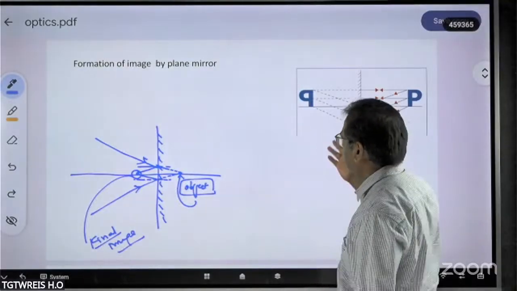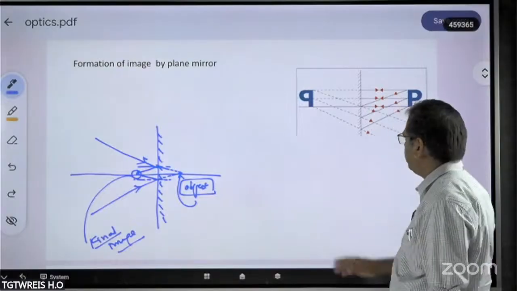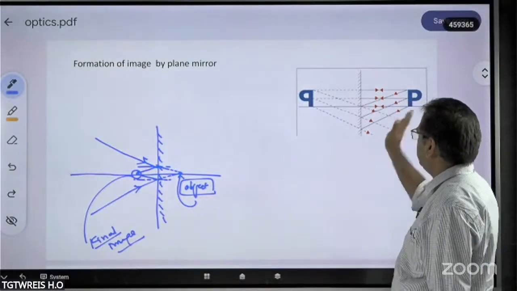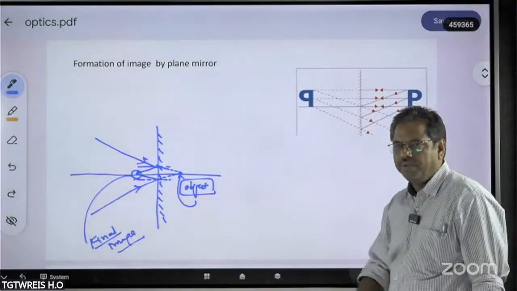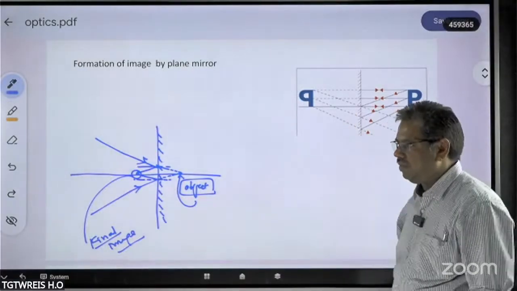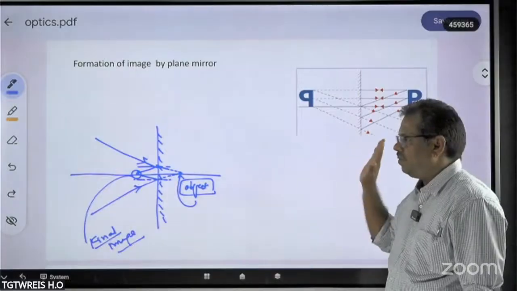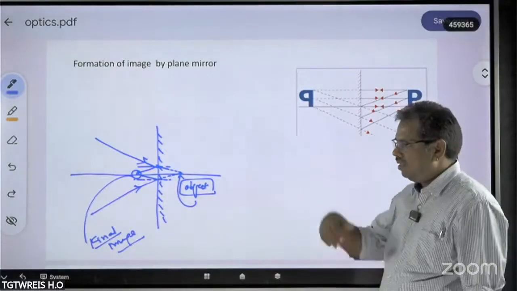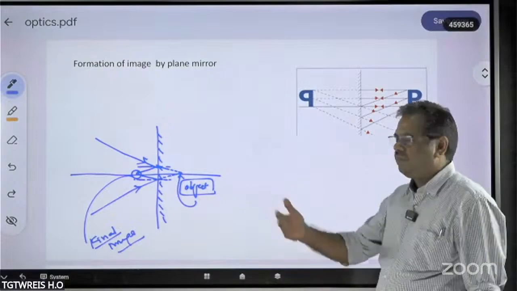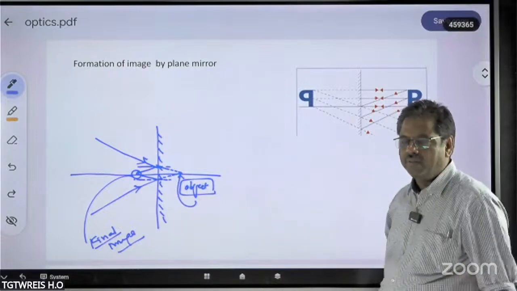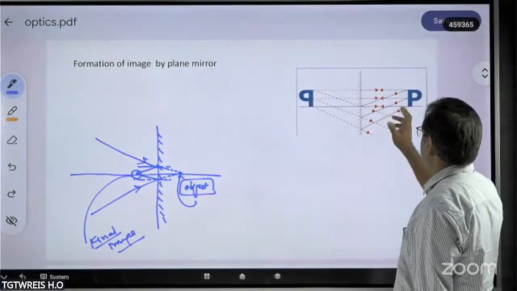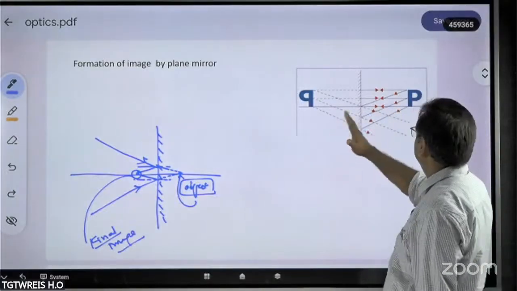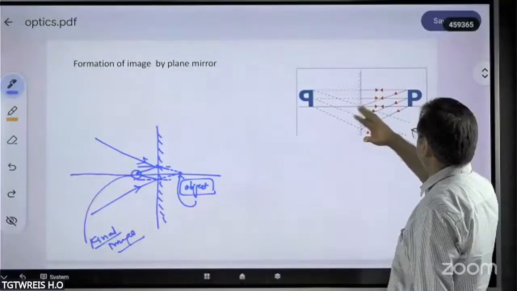And of course, this is the formation of the image by the plane mirror itself. What transformation takes place, you can easily understand when you look at your image inside the mirror. If you raise your right hand, you feel that the image of you is raising the left hand. So lateral displacement takes place. So P will look like this.